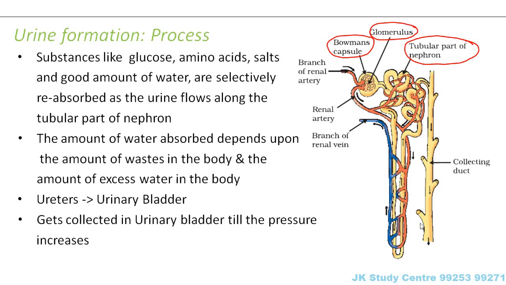So for now, you just understand that the urine passes from the collecting duct of the nephrons, and then it goes through the ureters, and reaches the urinary bladder, where it gets collected. Finally, when too much urine gets collected there, the pressure increases. And when the pressure increases, it is finally passed to the outside through the urethral aperture of the urethra.